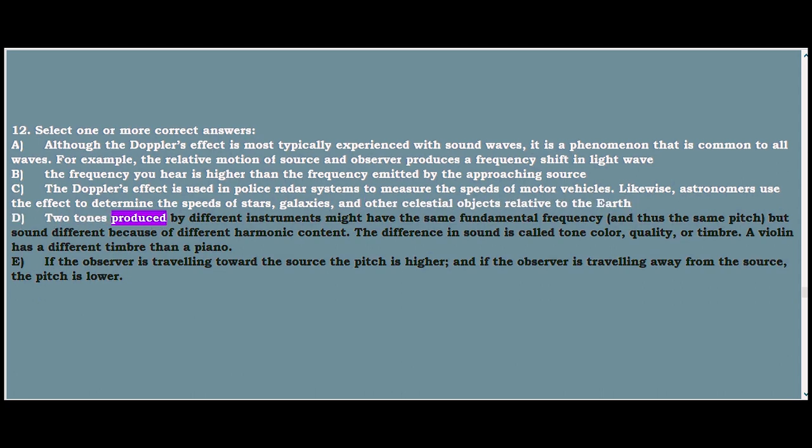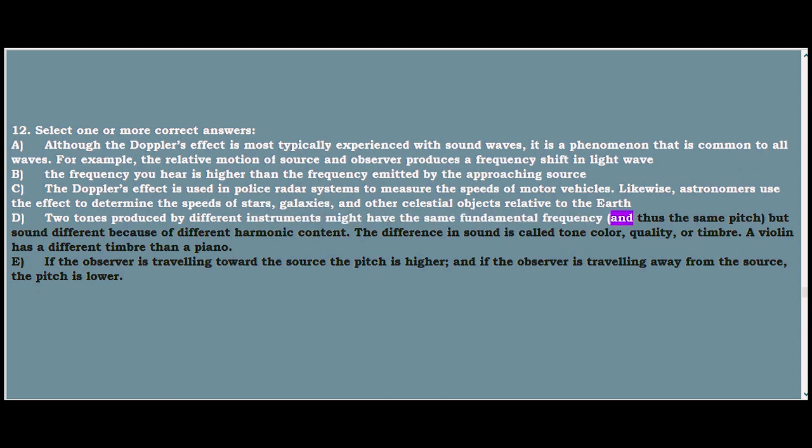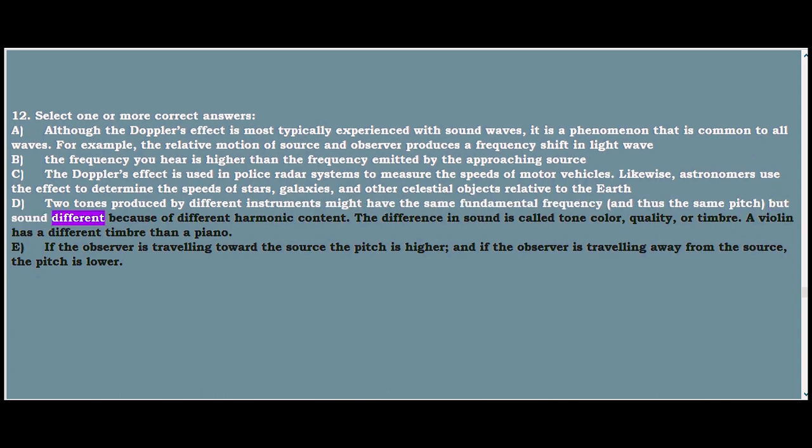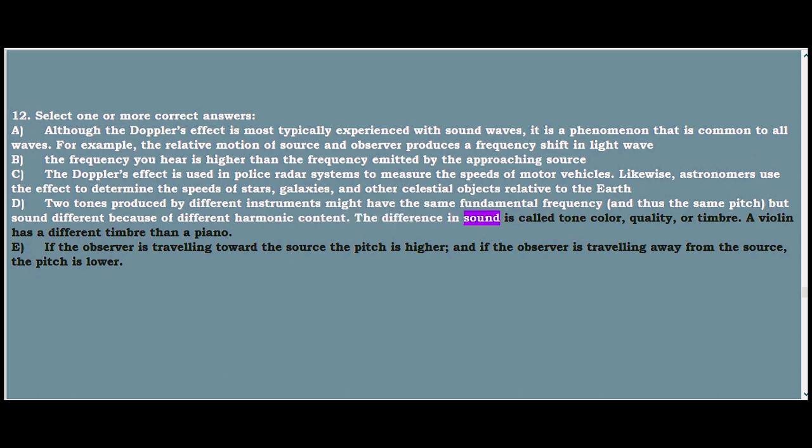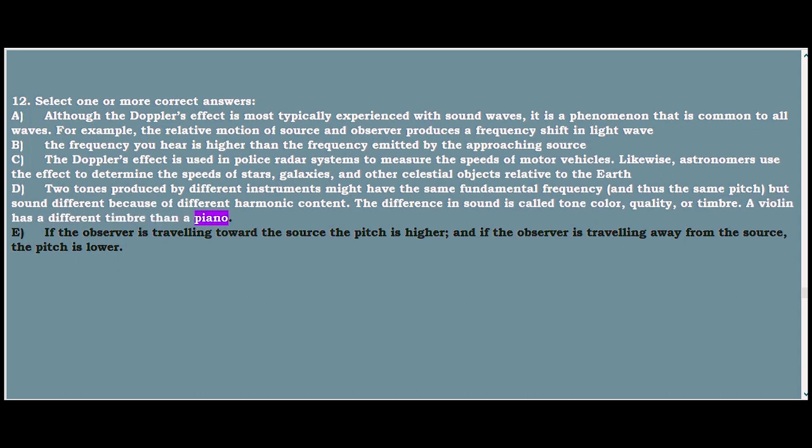D. Two tones produced by different instruments might have the same fundamental frequency, and thus the same pitch, but sound different because of different harmonic content. The difference in sound is called tone color, quality, or timbre. A violin has a different timbre than a piano.